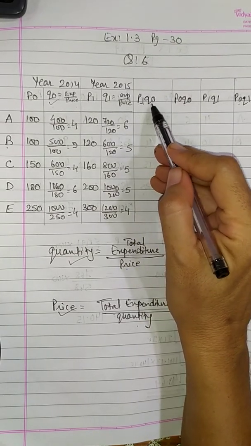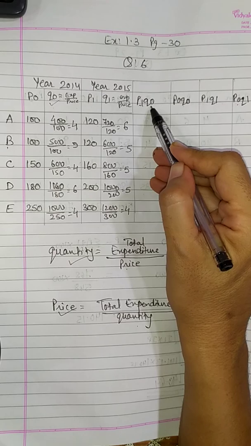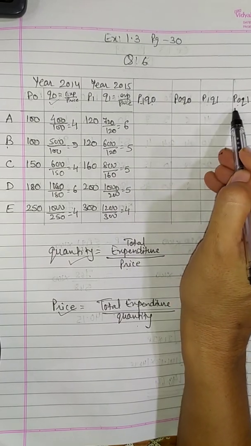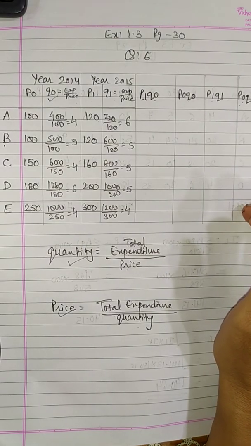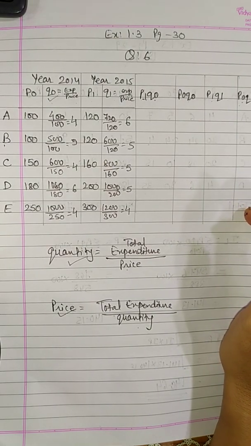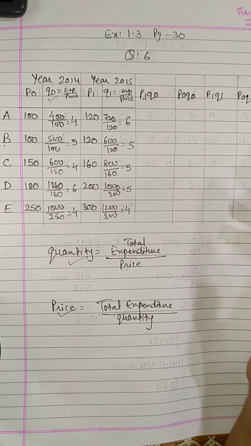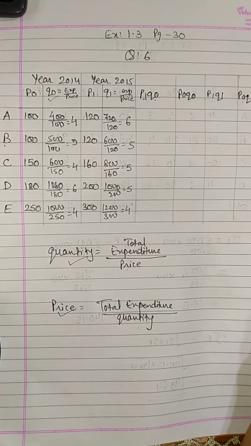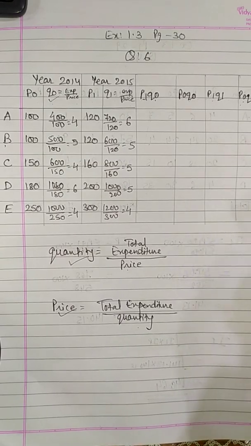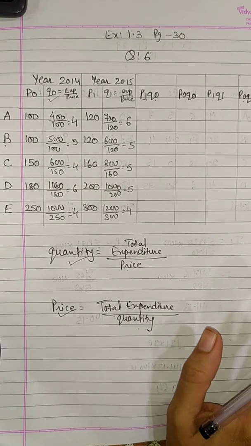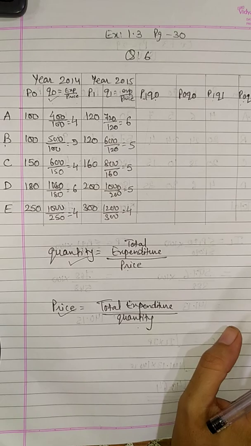How will you do it? P1Q0 means P1 into Q0, this way. So find all the four columns, do the sum total, and then find Laspeyres, Paasche and Fisher's index number as per the formulas. We have done a couple of sums, right? Simply do the calculation, do the total and put it in the formula. You will find the answer. That's your homework.